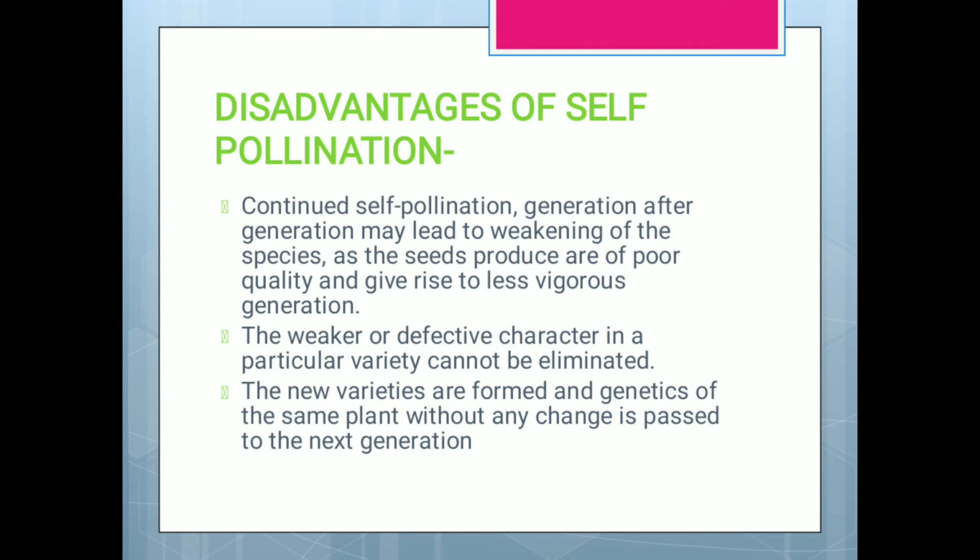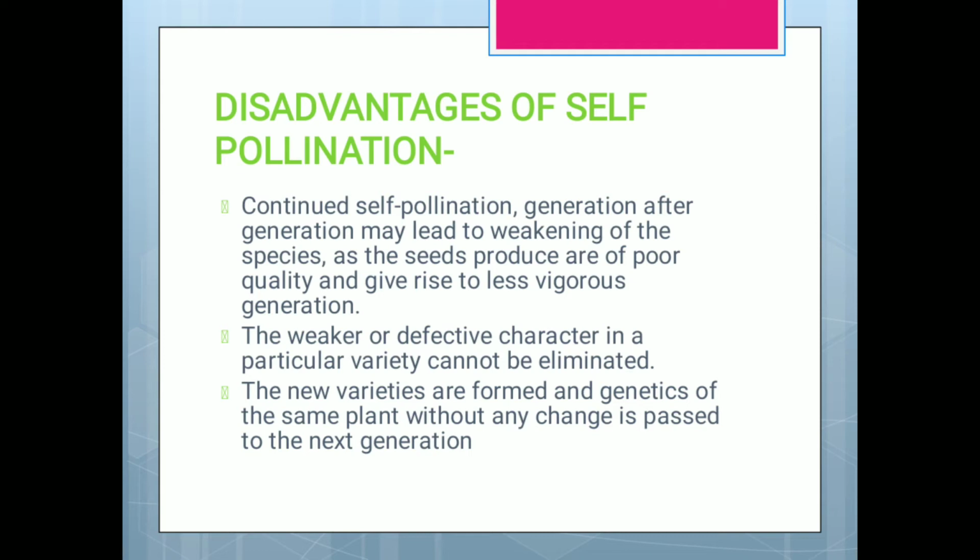Now, since it has some advantages, it also has some disadvantages. Continued self-pollination generation after generation may lead to weakening of the species, as the seeds produced are of poor quality and will give rise to a less vigorous generation. So if generation takes place again and again, then that may lead to weakening of the species. Okay, so the seeds produced are of very poor quality, and they may not give rise to a generation again or give a less vigorous generation.